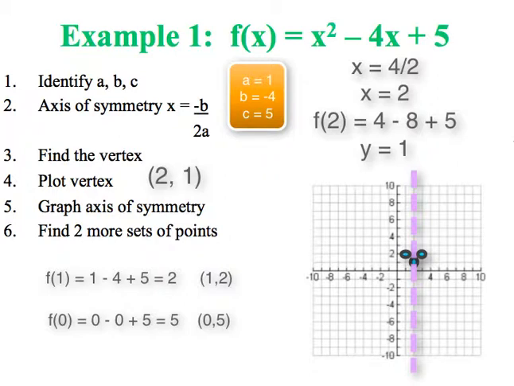So we're going to plot that point, and now we can use our axis of symmetry again to find the mirror image of this point on the other side of the parabola. The point we just plotted is 2 spaces away from our axis of symmetry, so the point on the right needs to be 2 spaces away on the right of the axis of symmetry. And once we have our 5 points, we can graph the parabola, and this will give us as close to a true shape as we're going to get on a graph this small.